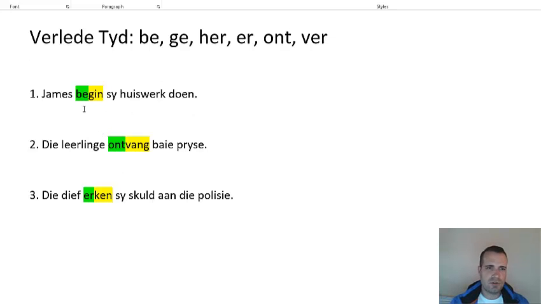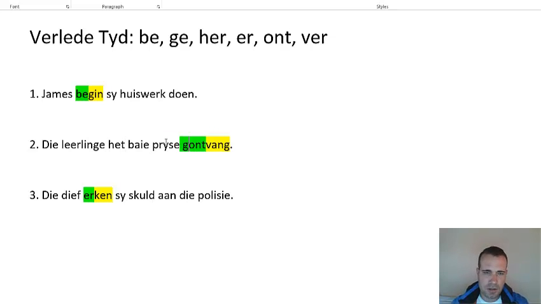Other than that, this rule is basically the same. If we just do the last two here, die leerlinge ontvang baie pryse, you're going to see that the verb starts with ont. You're not going to go ge ontvang. You're just going to put a het in its place and move the verb to the end. So it'll look something like this. That would be your answer.